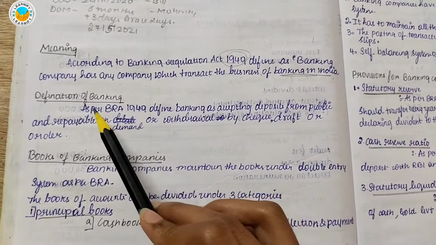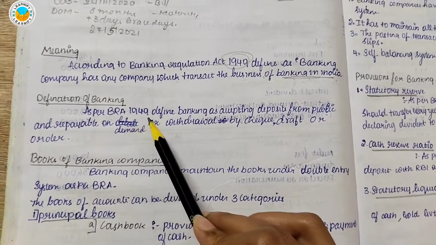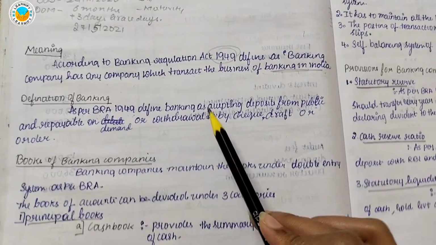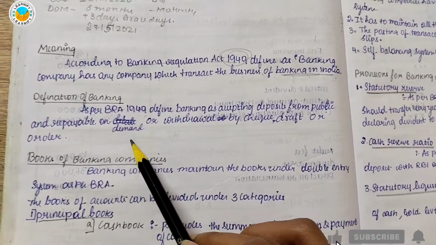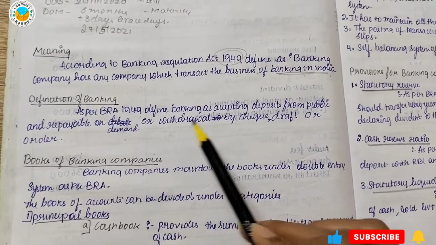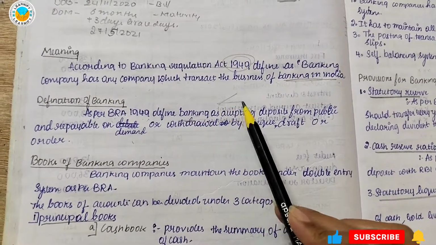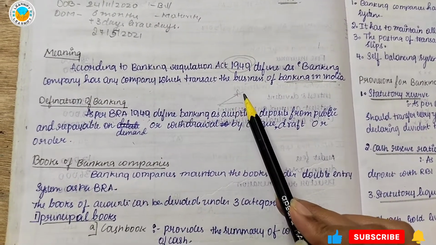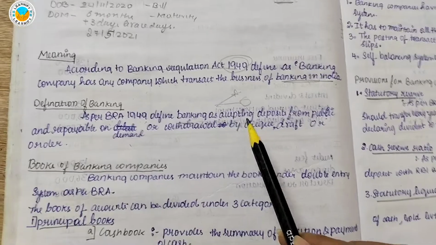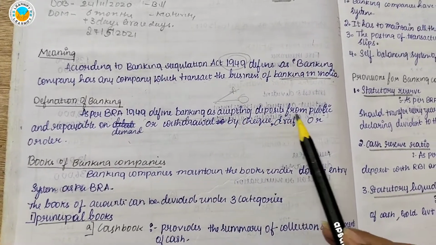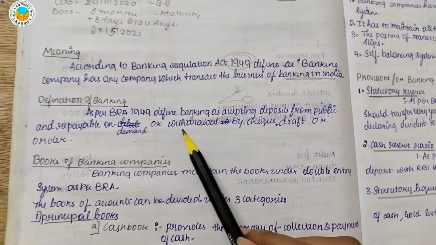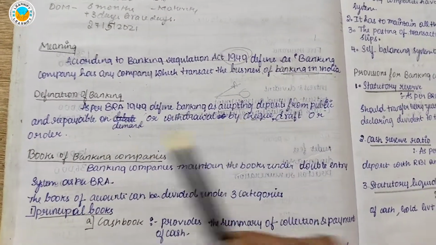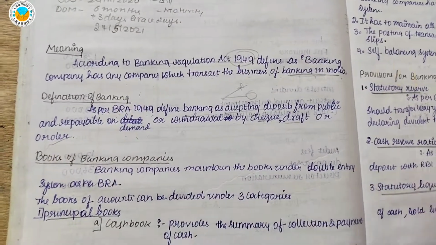Coming to the definition, as per BRA 1949, banking means accepting deposits from the public, repayable on demand. So here the bank has two objectives: one is to accept deposits and lend loans. So accepting deposits from the public, then repaying them on demand, and or withdrawal by check or draft or order. So this is the definition of a bank.